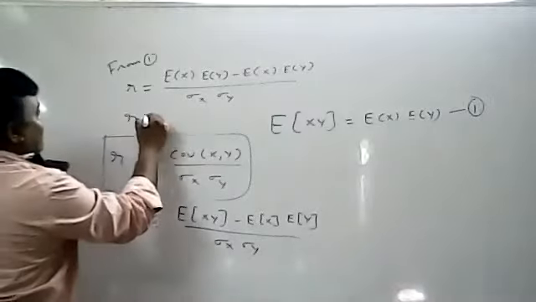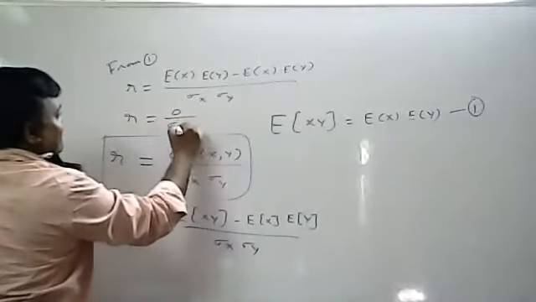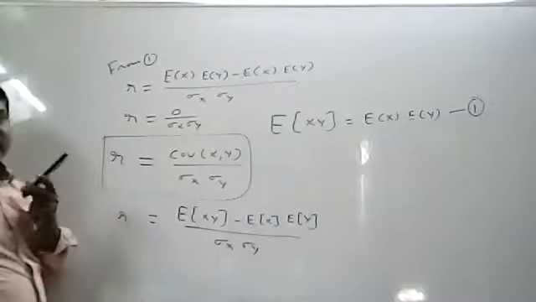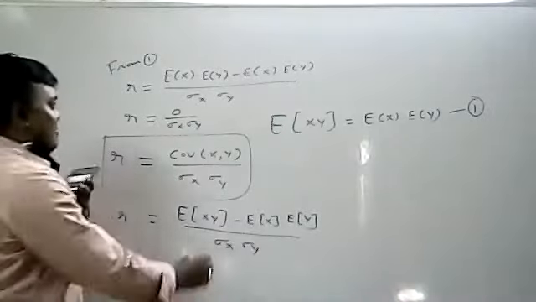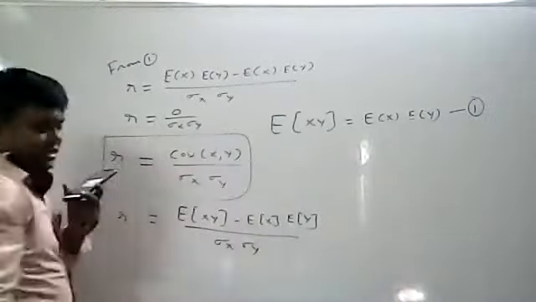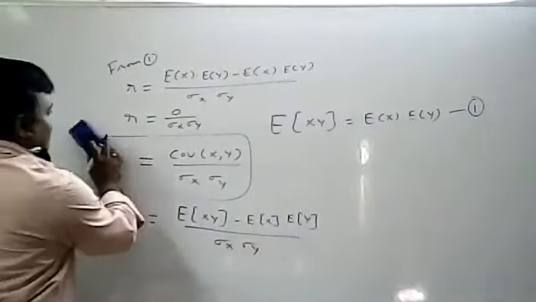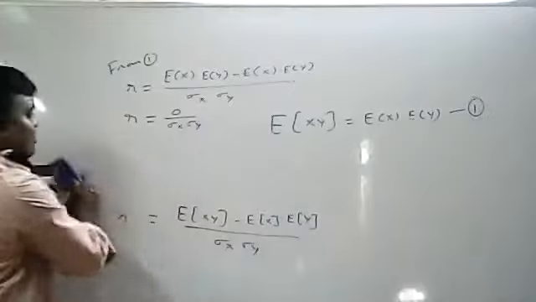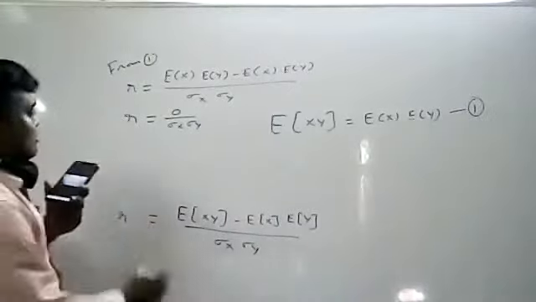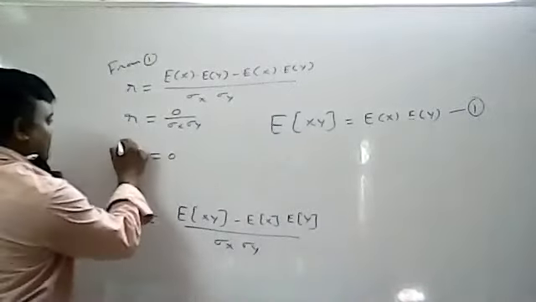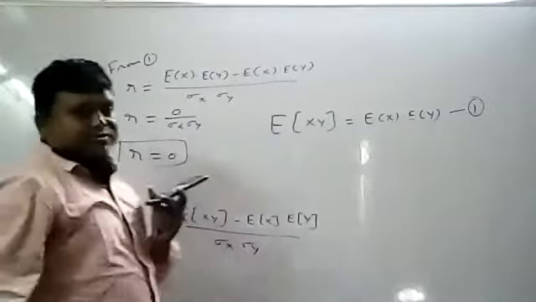So that means what you will get? r equal to 0 by sigma x into sigma y. What is the meaning of that one? 0 by anything is 0. So 0 by anything is 0 means what is the r value you are getting? r means rxy. So that means r equivalent to 0.